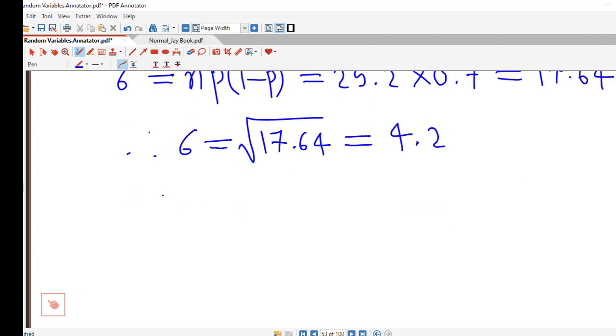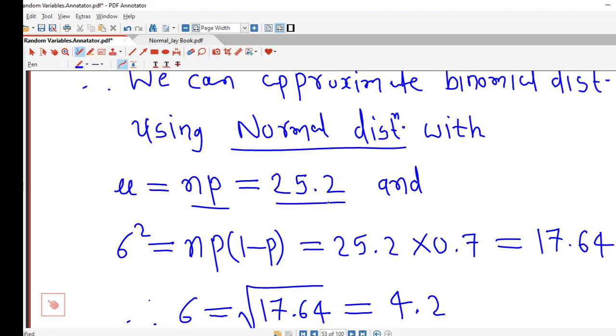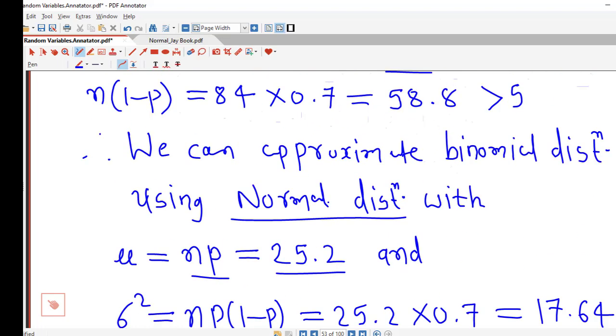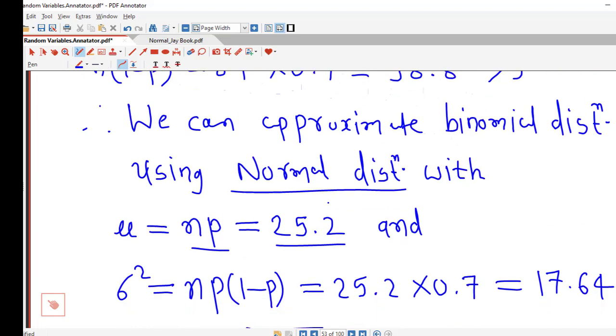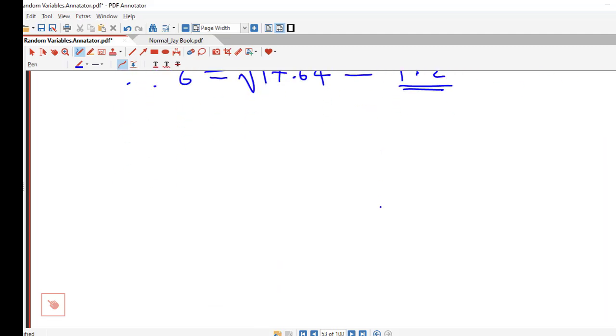So we will use this mean mu equal to 25.2 and sigma equal to 4.2. We will approximate binomial random variable by normal random variable with mu equal to 25.2 and sigma equal to 4.2.